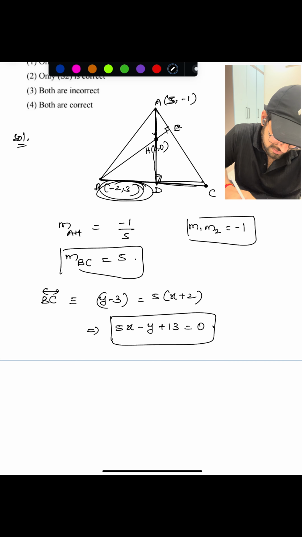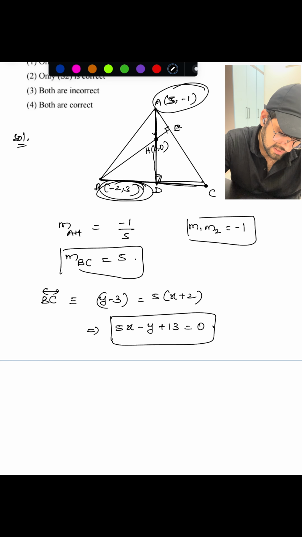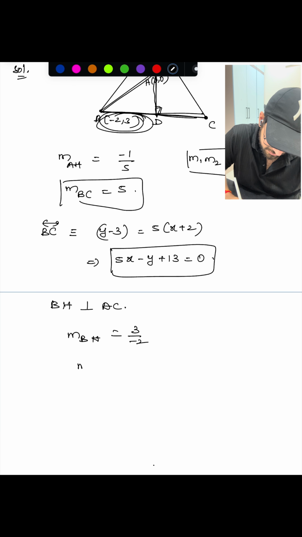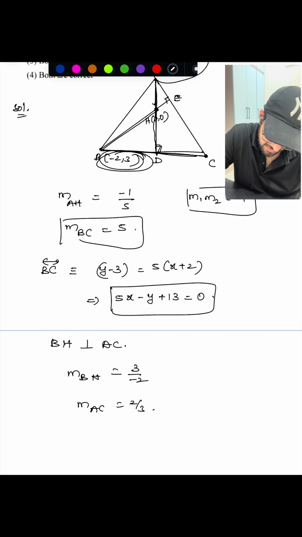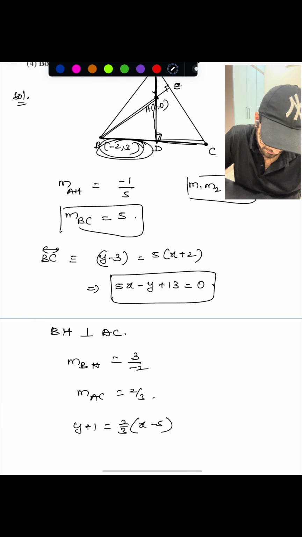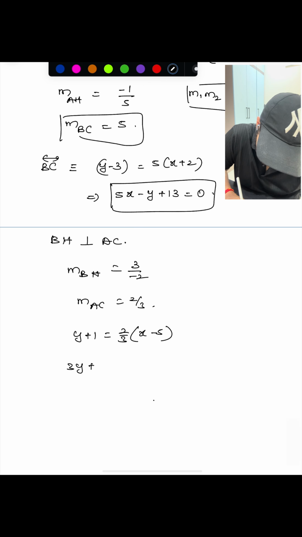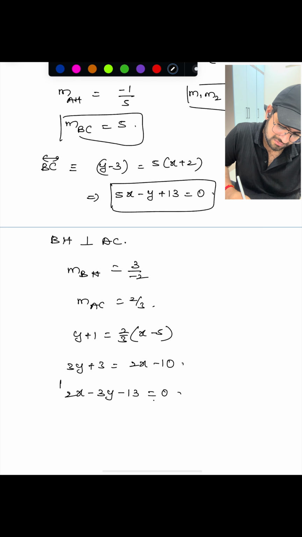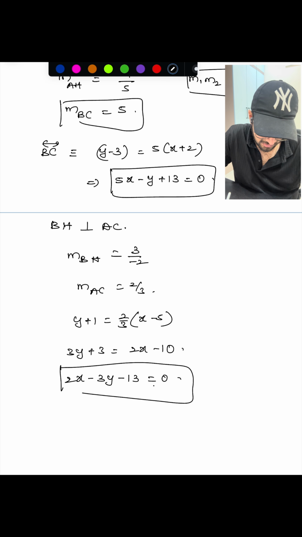Similarly, we can calculate the AC equation also. Let's calculate BH. BH is perpendicular to AC. The slope of BH is 3 by minus 2, so the slope of AC is 2 by 3. The point we already know is 5 comma minus 1. So y plus 1 equals 2 by 3 times x minus 5, so 3y plus 3 equals 2x minus 10. So we get 2x minus 3y minus 13 equals 0. This is another equation.